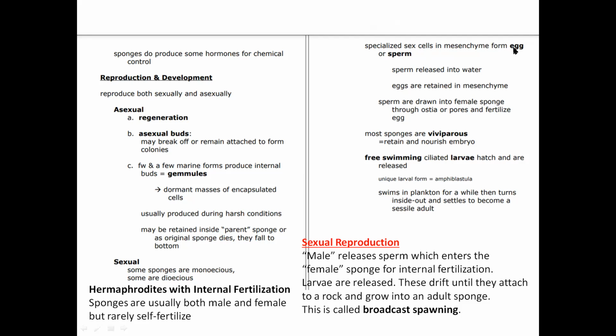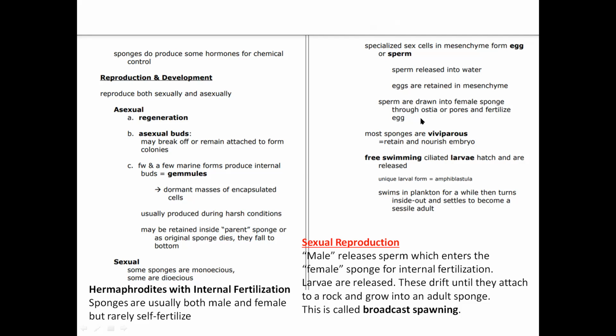Specialized sex cells in the mesenchyme form egg or sperm. Sperms are released into the water. Eggs are retained in the mesenchyme. So see, a sponge produces both sperms and ova. Now the sperms are released into the spongocoel, and from the spongocoel they are released into the water through the osculum. And then eggs are retained in the mesenchyme. Eggs are present in the mesohyl layer.